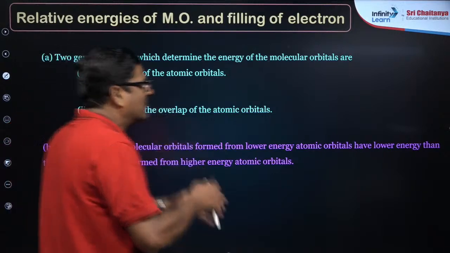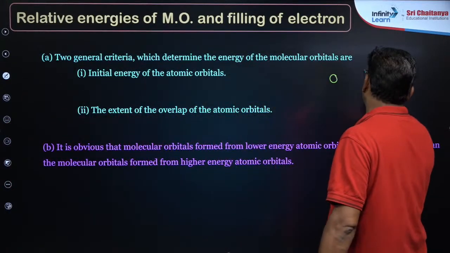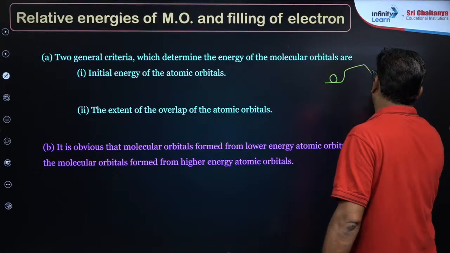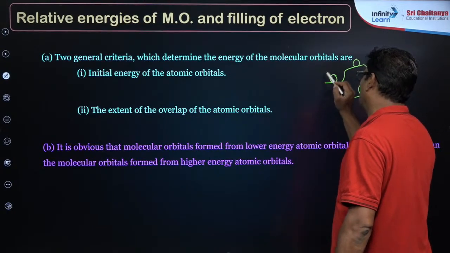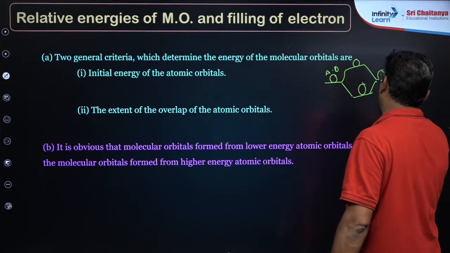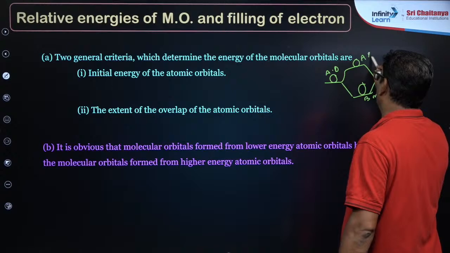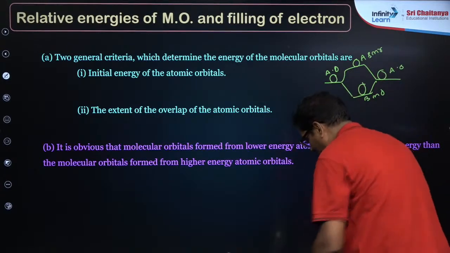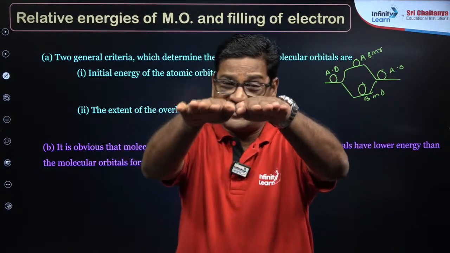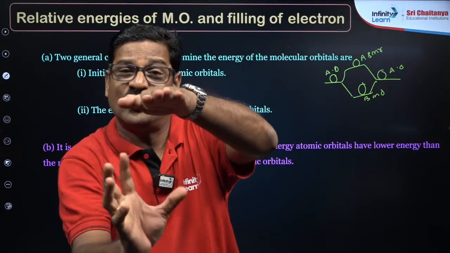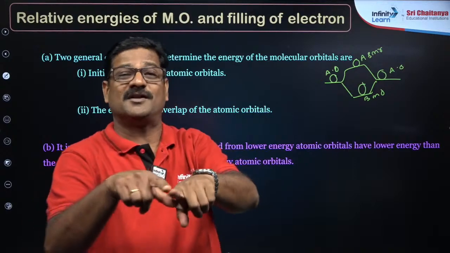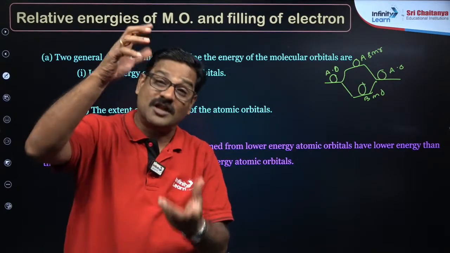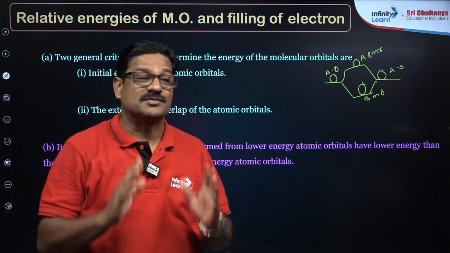Whenever molecular orbital theory comes, you simply make a line like this. So it gives like this: atomic orbital, bonding molecular orbital, anti-bonding molecular orbital. The atomic orbitals have the same energy, the bonding molecular orbital has low energy, and the anti-bonding molecular orbital has higher energy. As many atomic orbitals as are combining, that many molecular orbitals must be produced.